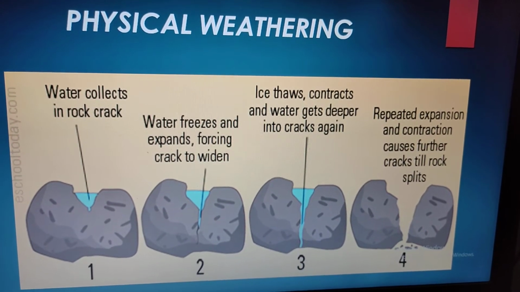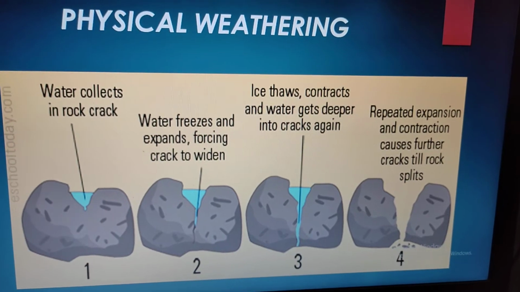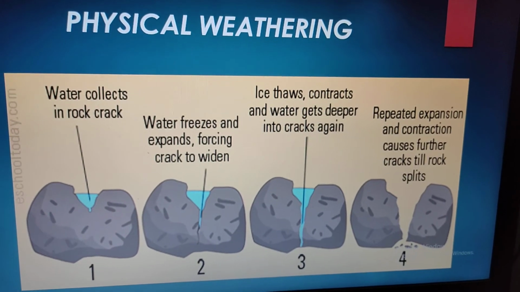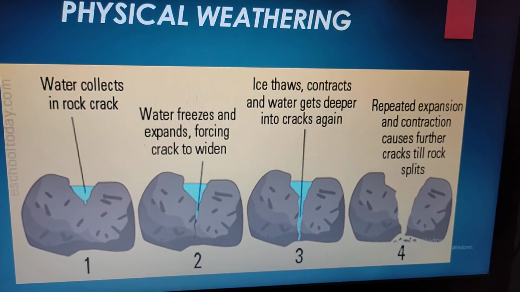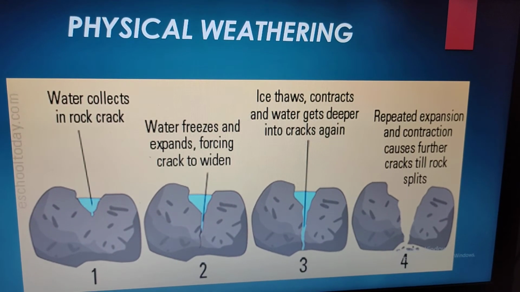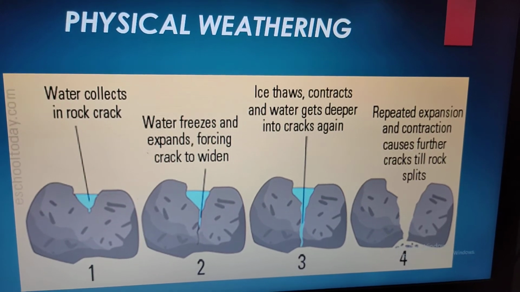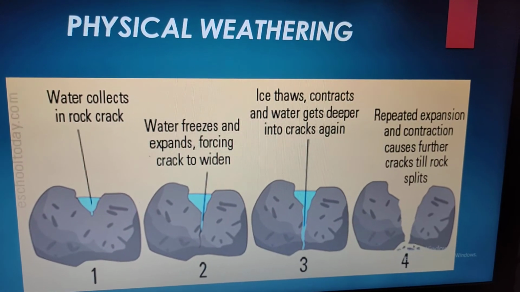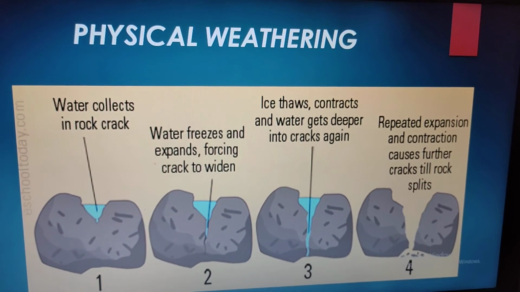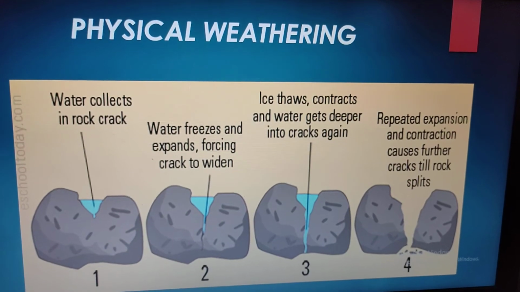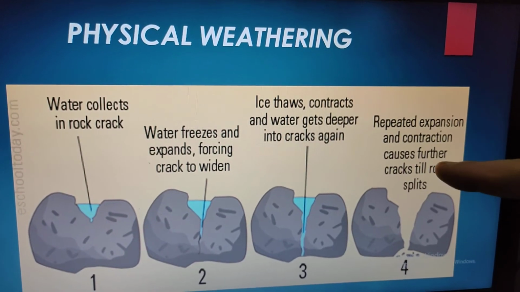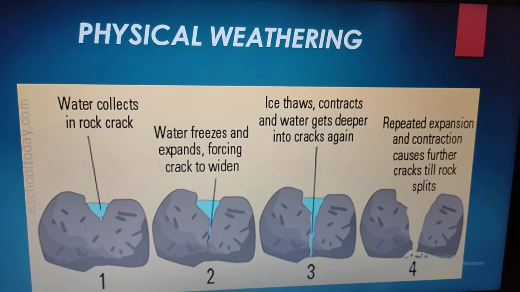When the water freezes, it expands the cracks, right? And the cracks get deeper. Now this repeated process of expansion and contraction causes the parent rock to break down into pieces, right? Now when these pieces are carried along with the flow of water, or the flow of wind, they start getting smaller and smaller, and hence soil is formed. So this is one of the methods of how soil is formed.